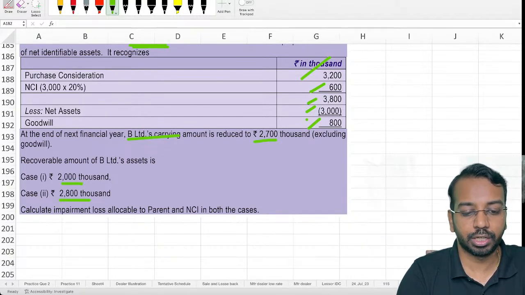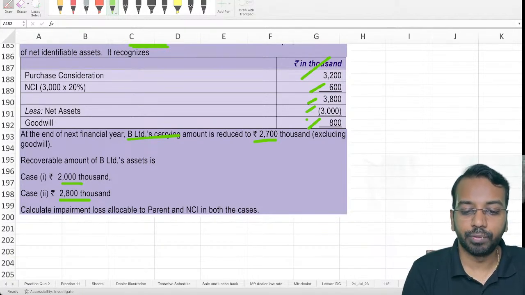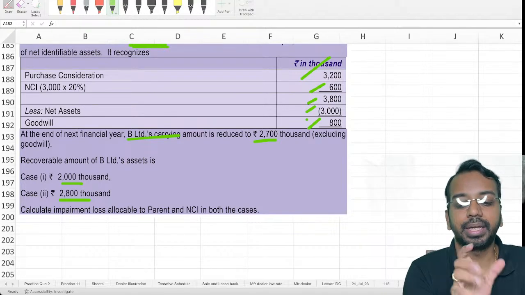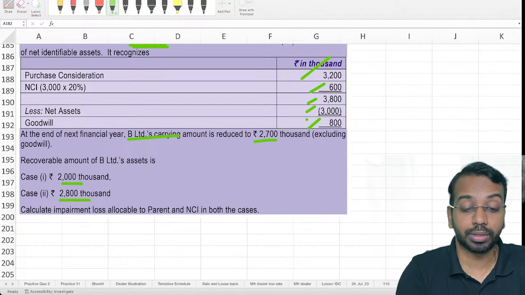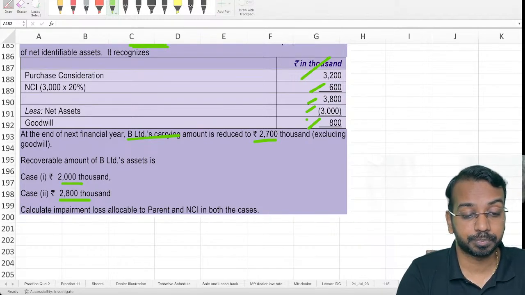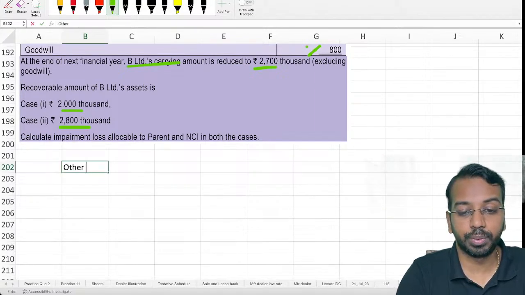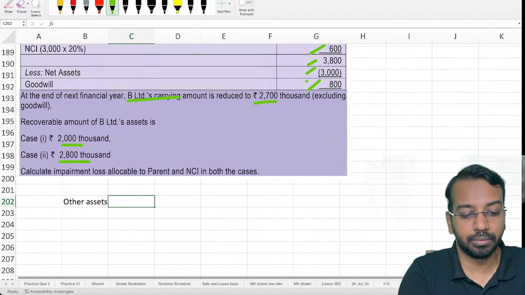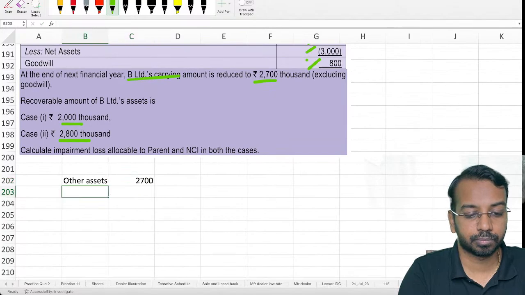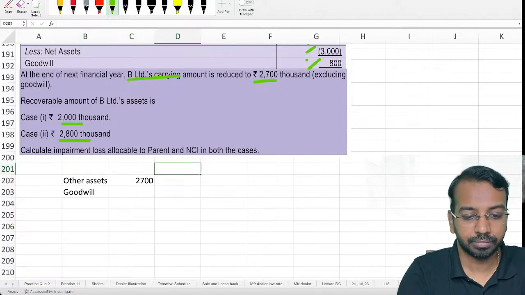Now here, what we need to understand is that the goodwill that is calculated pertains to only the parent, and that represents 80%. So what we have to do is calculate the carrying amount. Other assets are given as 2700. Goodwill for parent is 800.